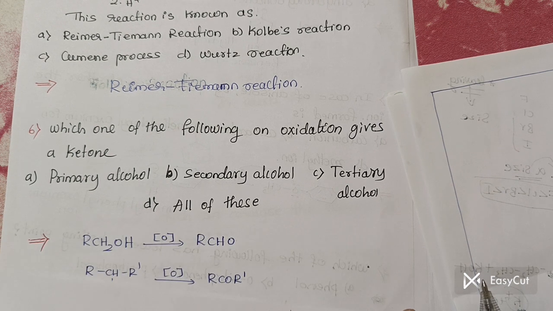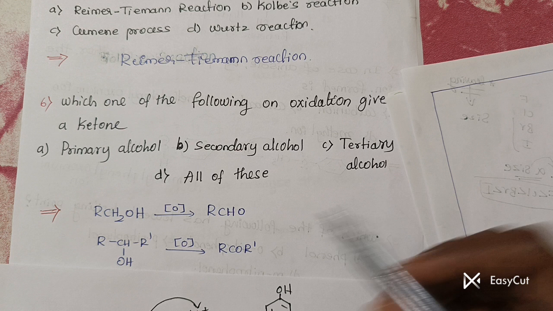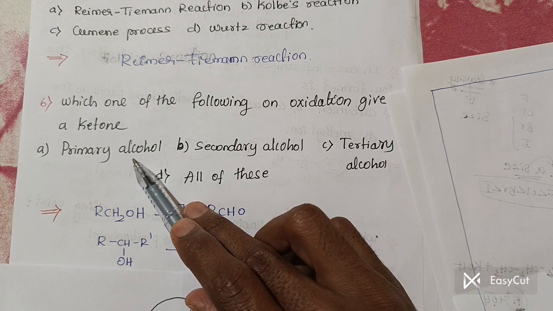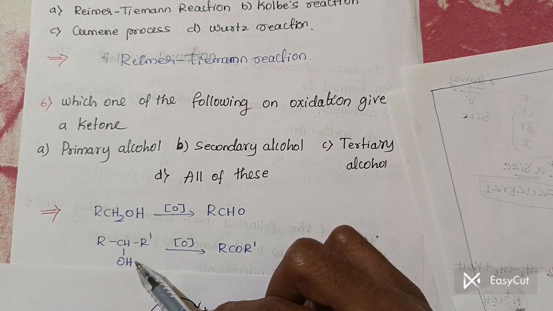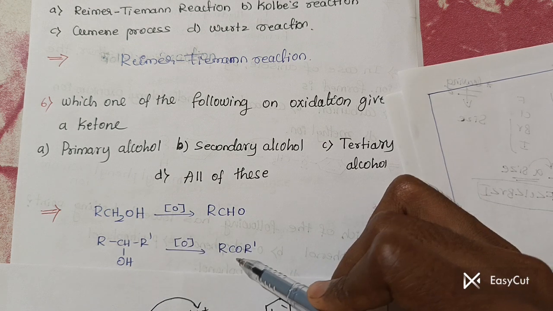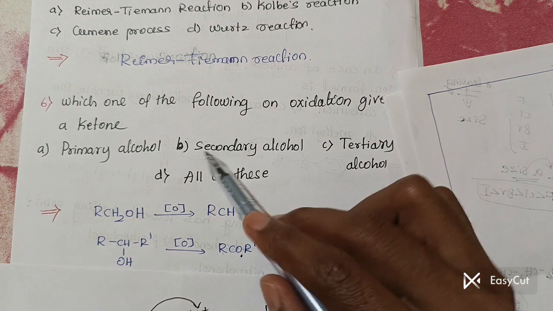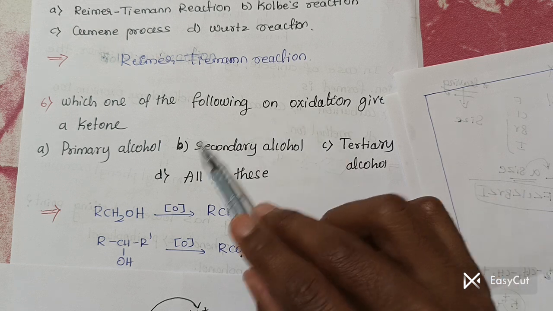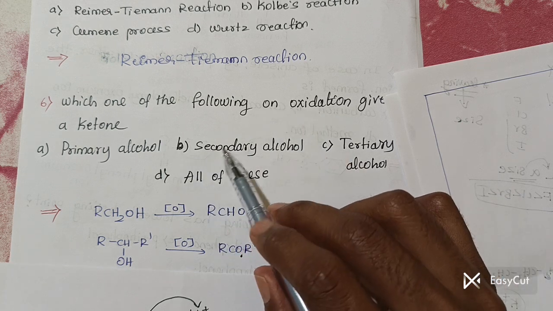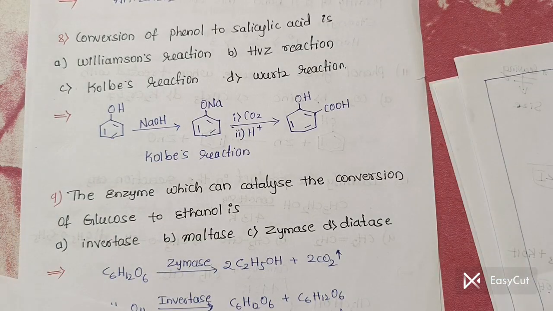See, so I wrote some reaction here. When the primary alcohol undergoes oxidation it gives the aldehyde. You should remember, from the primary alcohol we can get only the aldehyde. Clear? From the secondary alcohol we can get the ketone. Therefore, whenever a secondary alcohol undergoes oxidation it gives the ketone, so the answer is B.